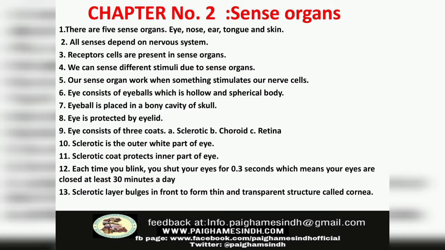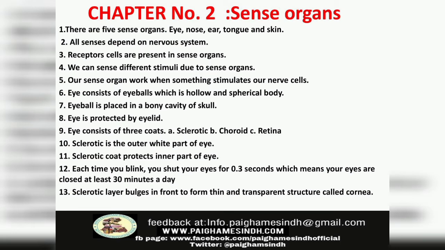Chapter number 2: Sense organs. Number 1: There are 5 sense organs: eye, nose, ear, tongue and skin. Number 2: All senses depend on nervous system. Number 3: Receptor cells are present in the sense organs. Number 4: We can sense different stimuli due to sense organs. Number 5: Our sense organs work when something stimulates our nerve cells.